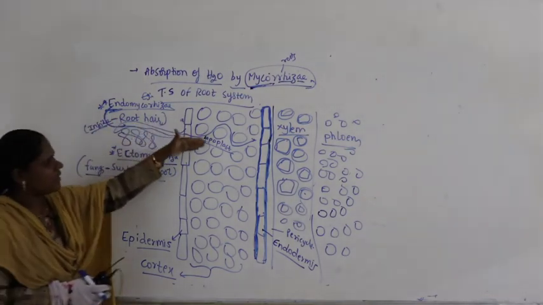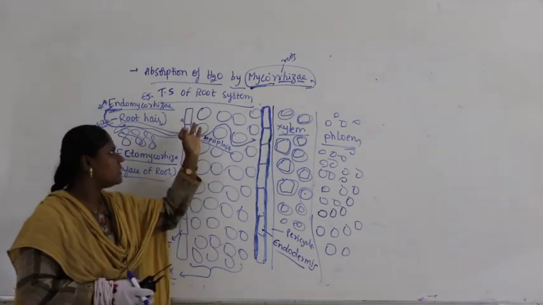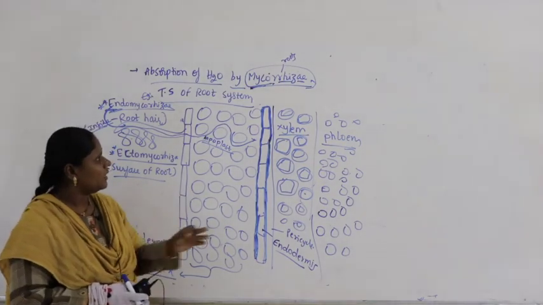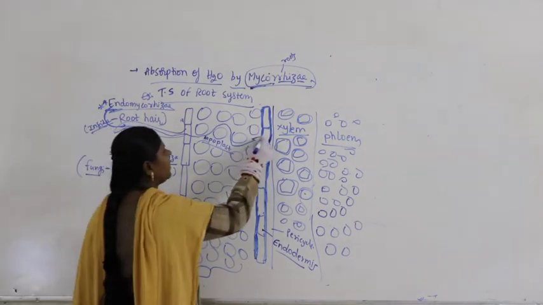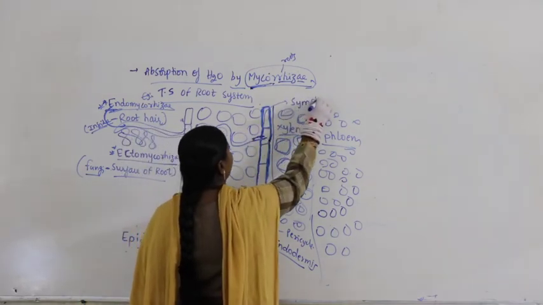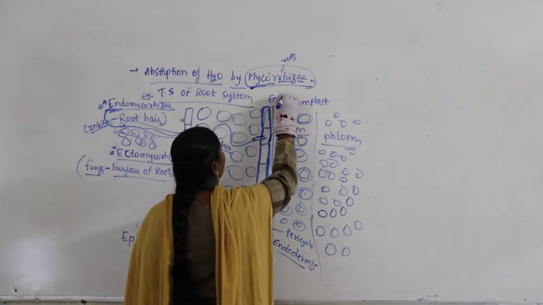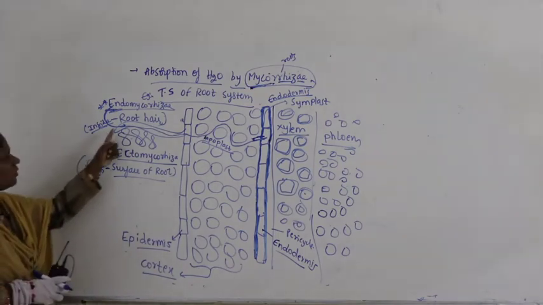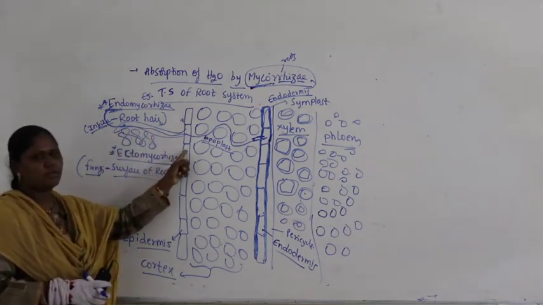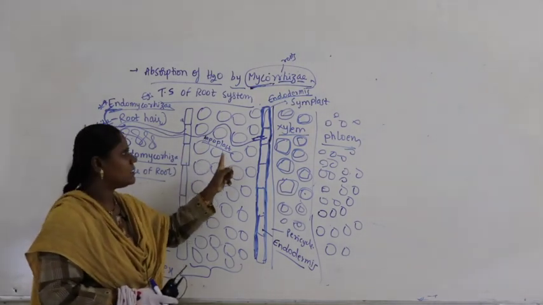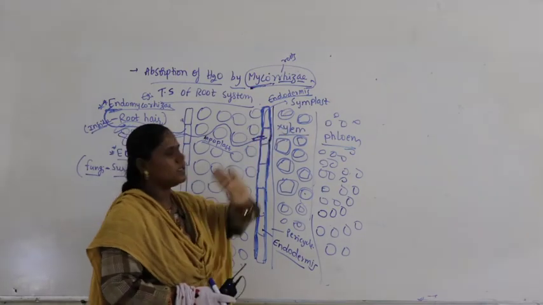Endomycorrhiza goes inside, spreads inside the epidermis, inside the cortex, enters into endodermis. But in endodermis, when fungi want to enter, it shows what is called symplast. Where is symplast shown? In case of endodermis. Even if the fungi enters inside the root, in the root hair it is apoplast, epidermis it is apoplast, across the cortex it is apoplast, coming to endodermis it is symplast.